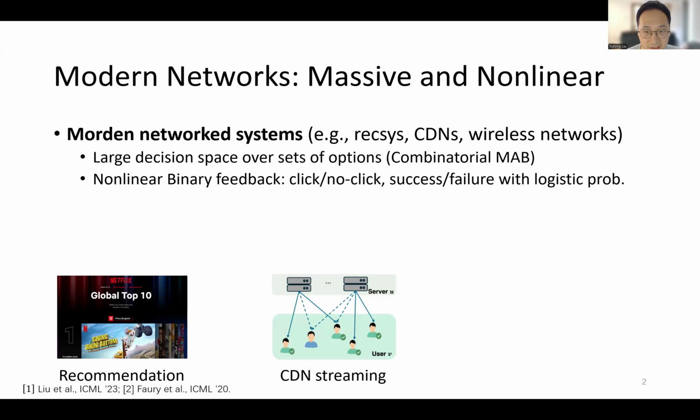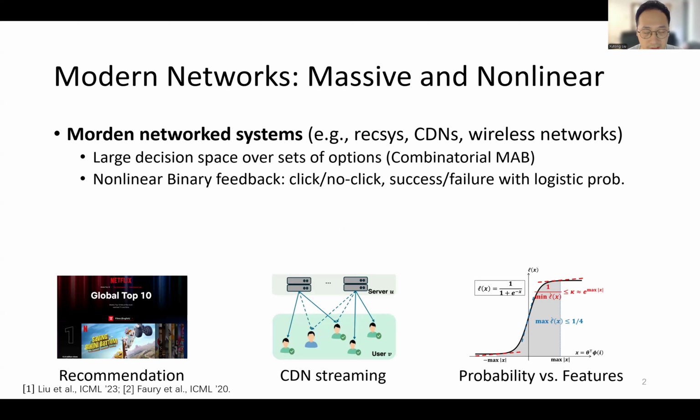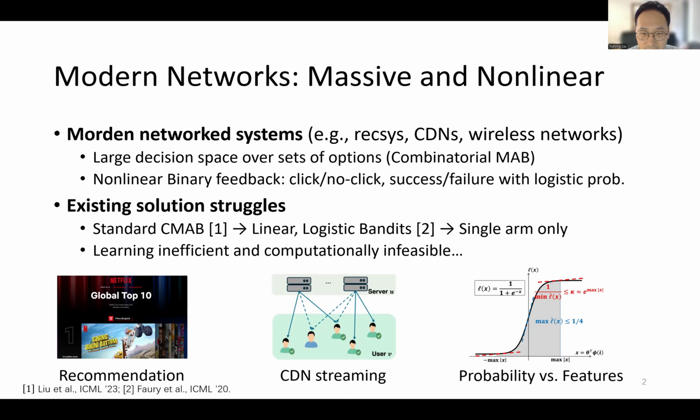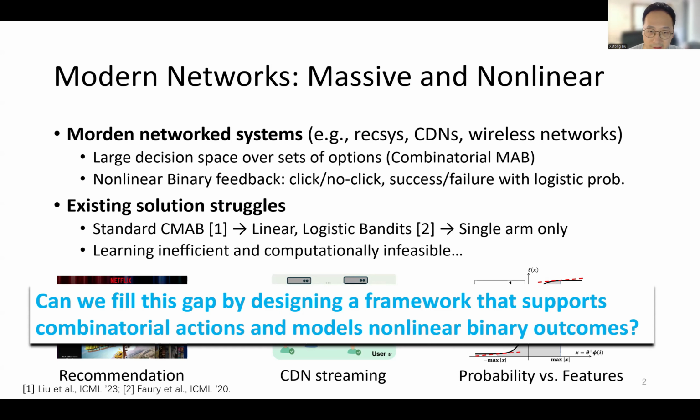And they depend non-linearly on features, often modeled by a logistic, or what we know as the sigmoid function. As you can see in this figure, this function is really complex. Small feature changes can cause large shifts in probability near the decision boundary, but flatten out elsewhere. However, CMAB models typically assume linear rewards. Logistic bandits handle nonlinearity, but only for single-arm selection. So our question is, can we design a framework that supports combinatorial actions and captures nonlinear binary outcomes?